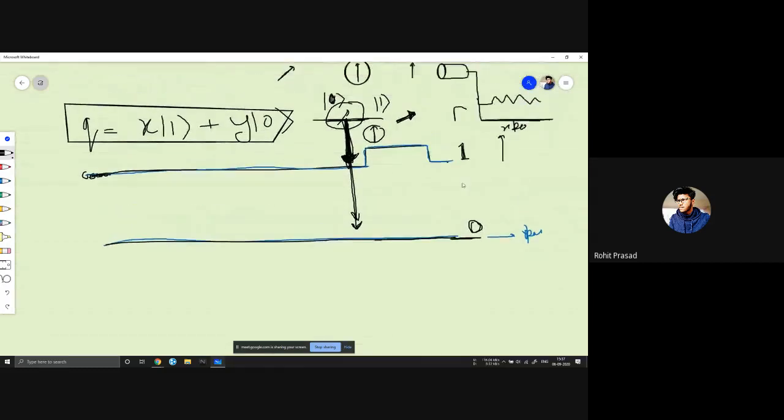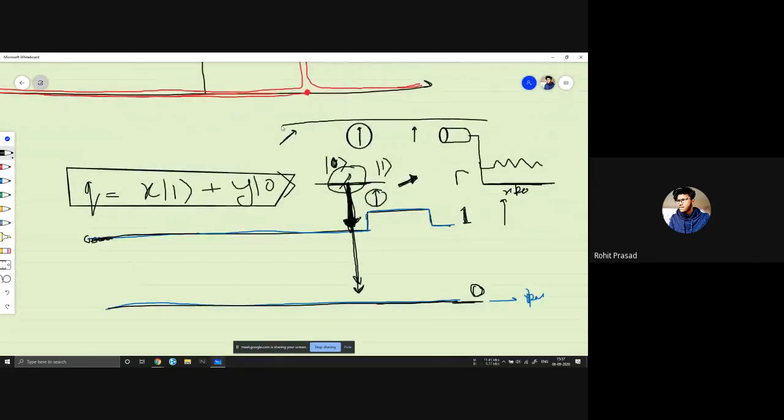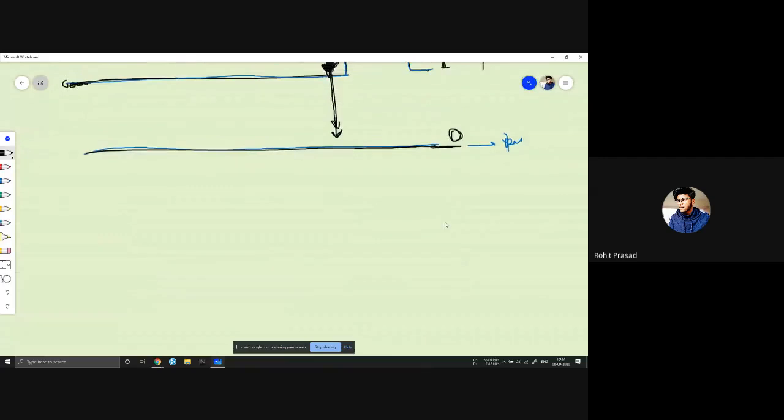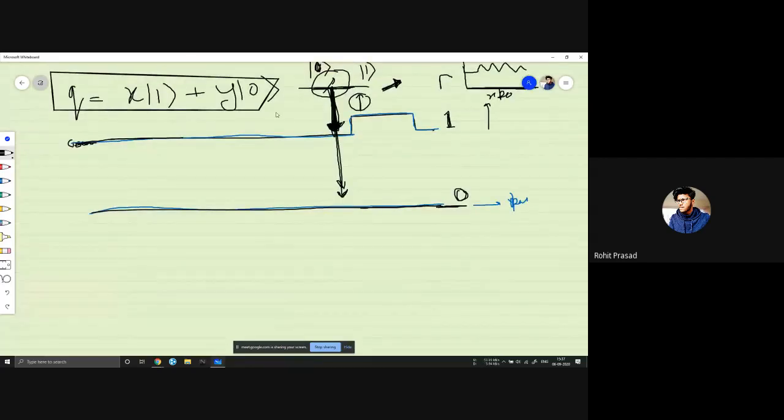I don't know actually if the qubit for photon works exactly like this, but you can get the analogy from here. So now you know how the upper layer of measurement works, how these things collapse.